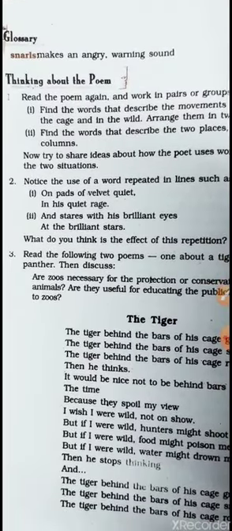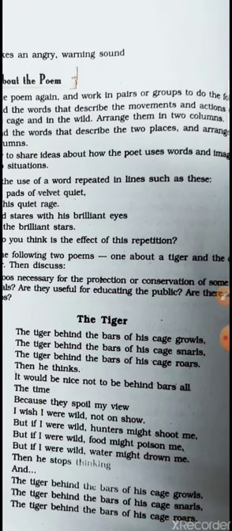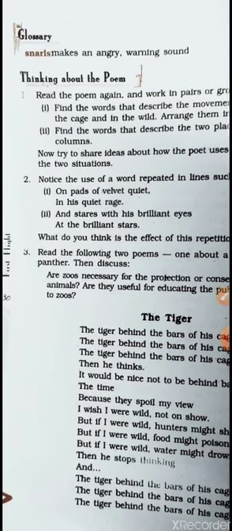Now let's see the second question. What does it say? Notice the use of a word repeated in lines such as these: on pads of velvet quiet, in his quiet rays, and stares with his brilliant eyes at the brilliant stars. The question is, what do you think is the effect of this repetition? Here: velvet quiet, quiet rays, brilliant eyes, brilliant stars.